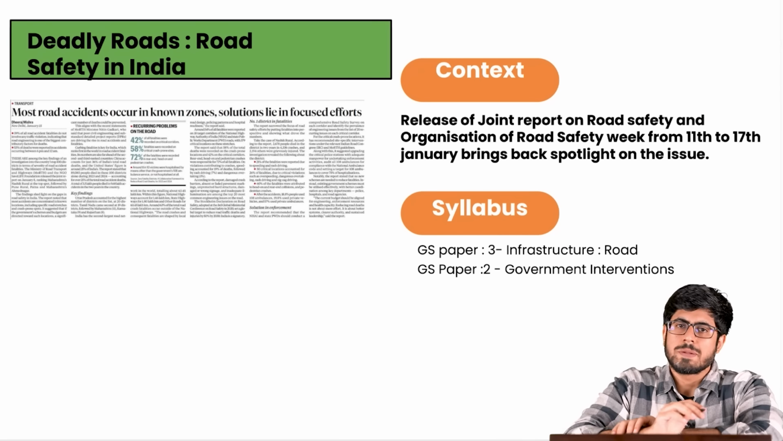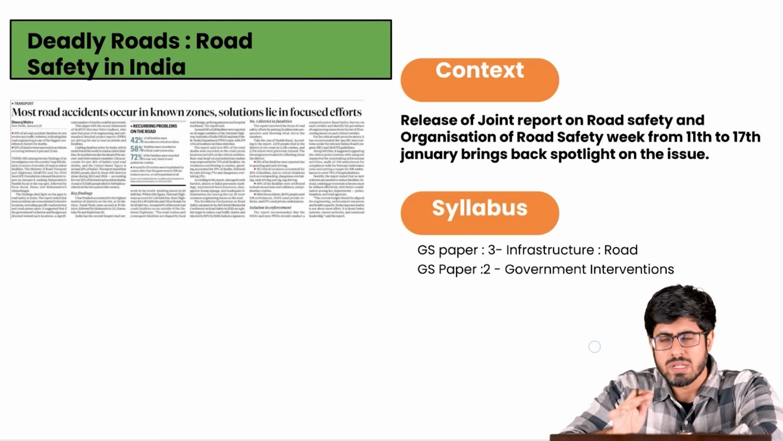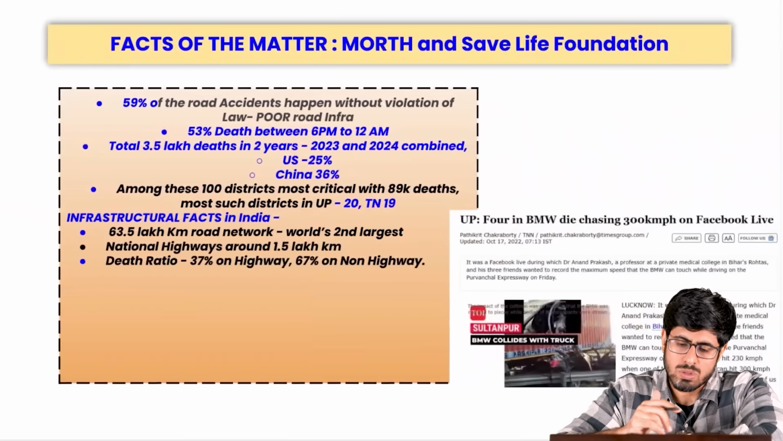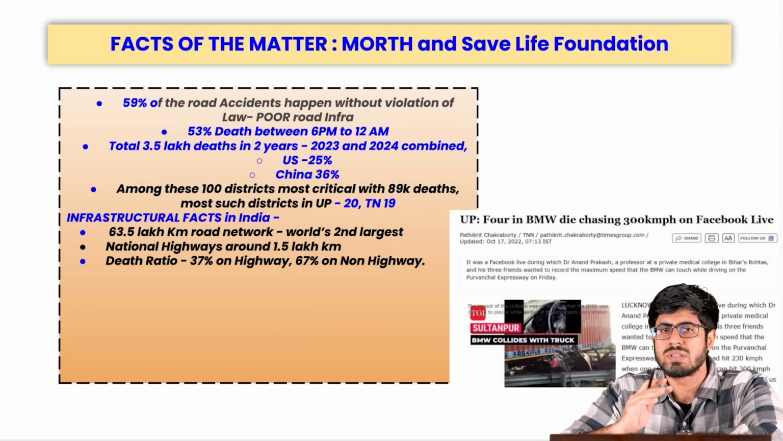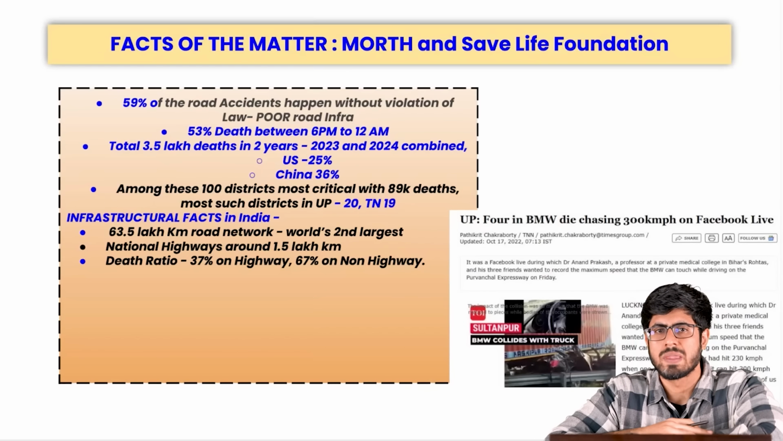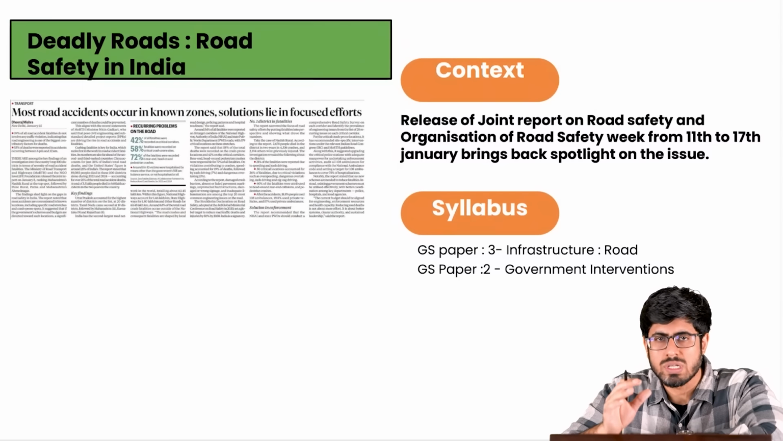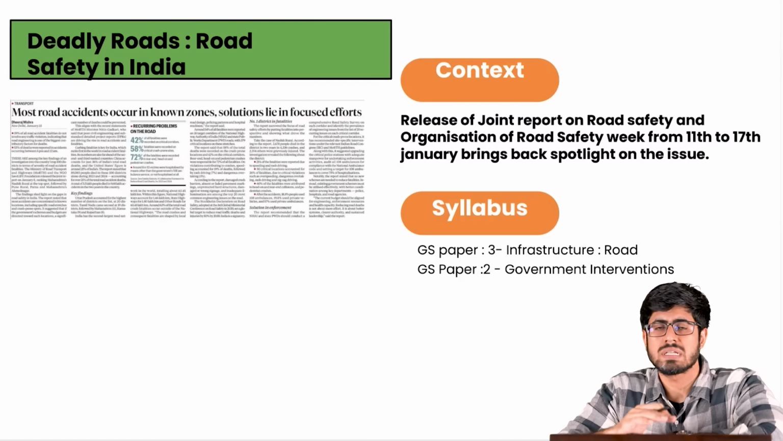Moving to the next topic, amid the celebration of Road Safety Week in India from 11 to 17 January, we saw a report being released by Ministry of Road Transport and Highways along with the NGO called Save Life Foundation, which gave a staggering amount of data on the issue of road safety in India. It is catering to this part of GS paper 3 regarding infrastructure, where road is a crucial part of it, and in GS paper 2 regarding the government interventions in the field of road safety, that we discuss this issue.